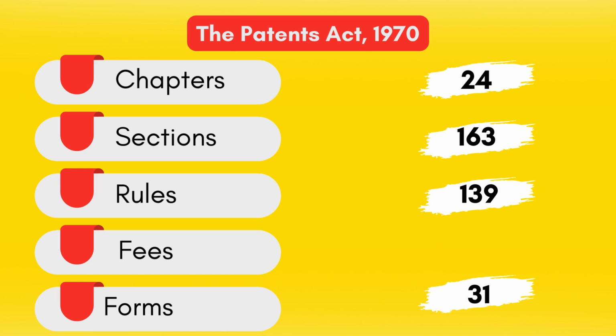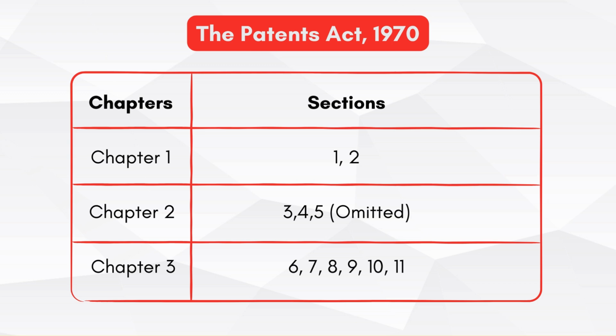The first and the fifth schedule talk about the fees that are payable before the patent office for any procedures regarding patents, and Schedule 2 gives you a list of forms that are to be submitted by the patent applicant during the life cycle of the patent. These 24 chapters further contain 163 sections in them. Here is an exemplary table to help you understand how the chapters and sections correlate.